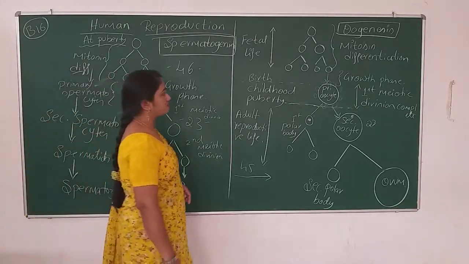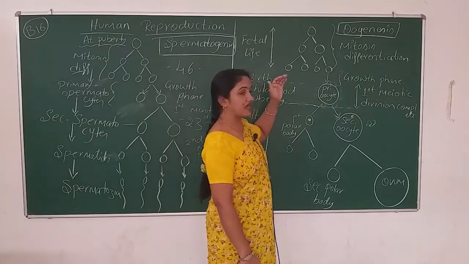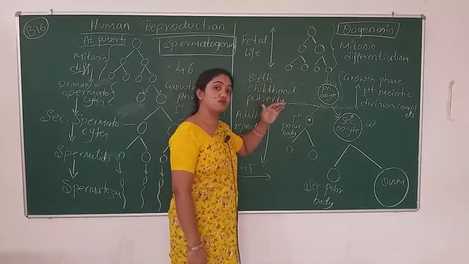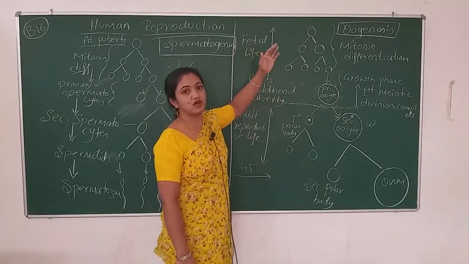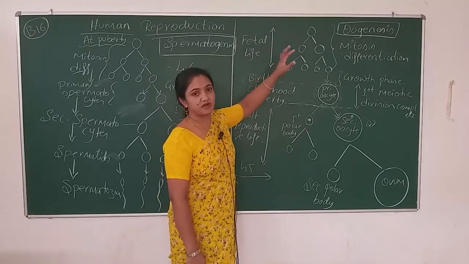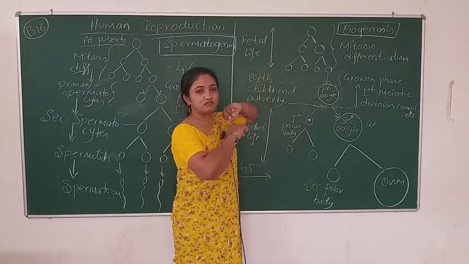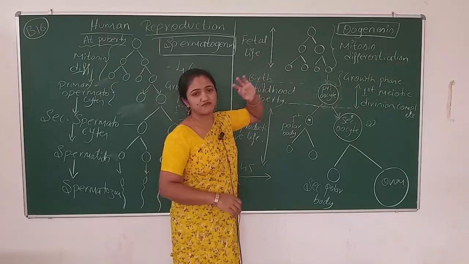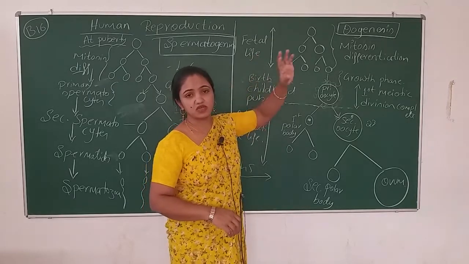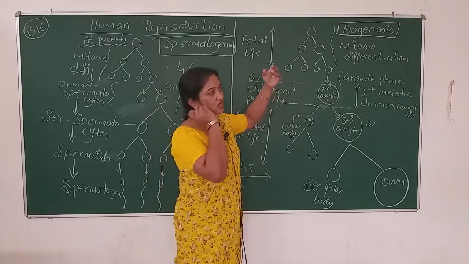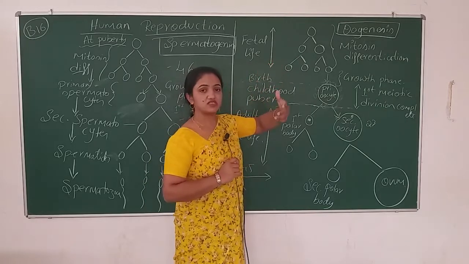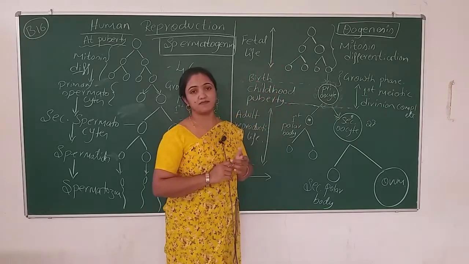But here, right from before birth, the fetus has primary follicles. Around 6 to 7 million primary follicles germinate in the ovaries itself at the time of embryonic development.